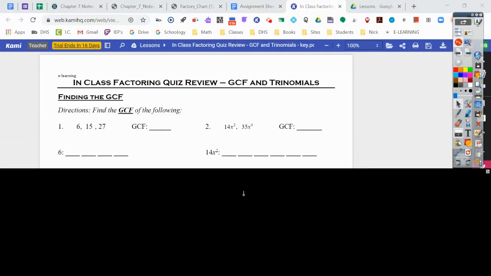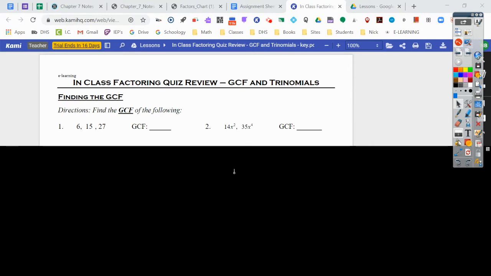So again, print this off. All right, this is the in-class factoring quiz review, right? The in-class one, all right, because we're in class right now. So for this, we want to make sure you have those 2 documents out in front of you, right? The factors chart and the Chapter 7 notes.